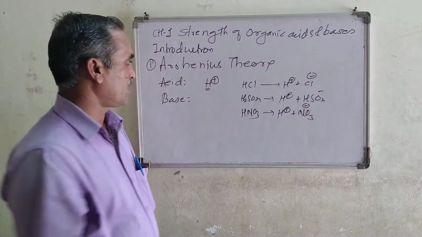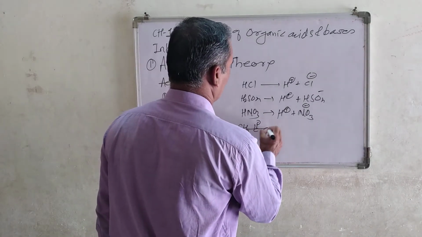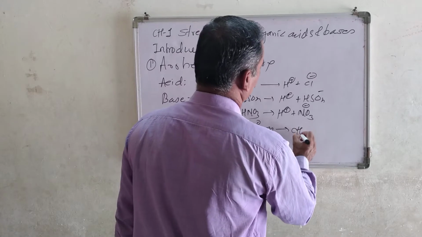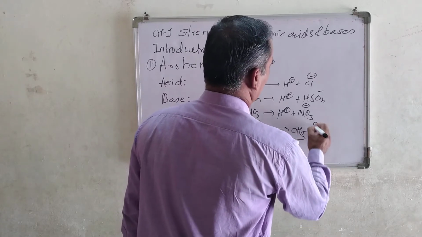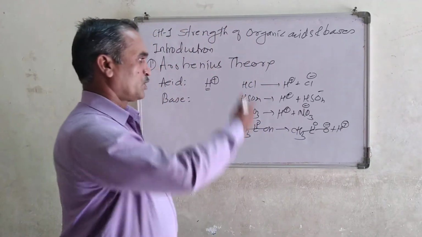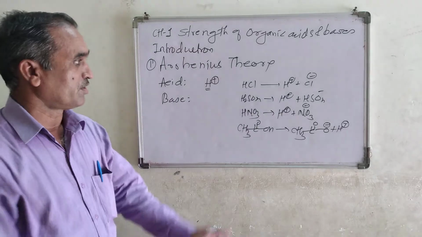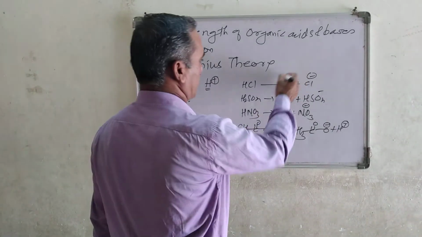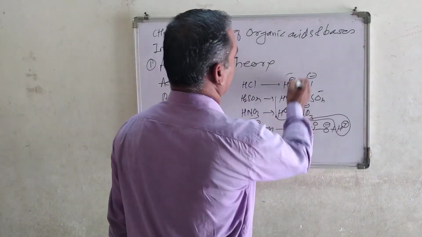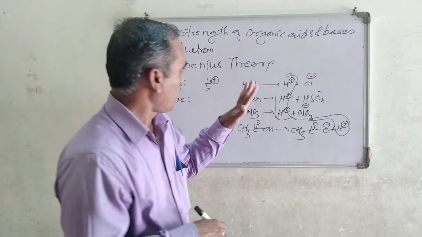Let us see an organic acid like acetic acid, CH3COOH. After dissociation, it will produce CH3COO minus and H plus ions. So all are acids. When these dissolve in water, they produce H plus ions, and that is why they are called acids.